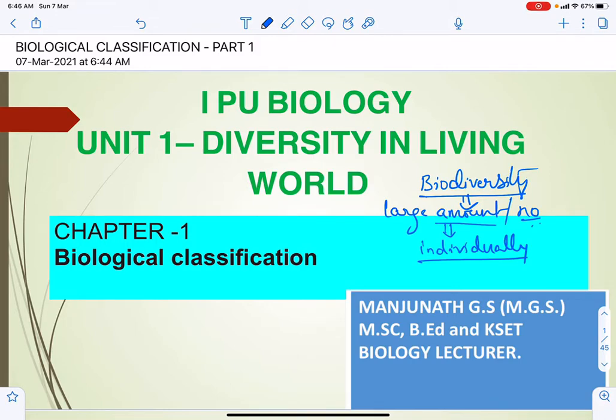The first scientific attempt to classify organisms was made by Aristotle.